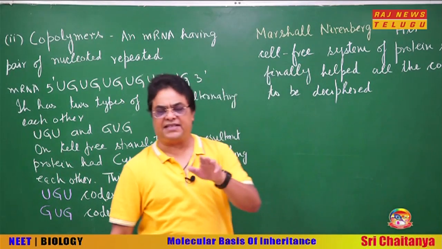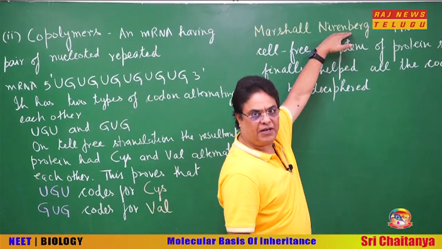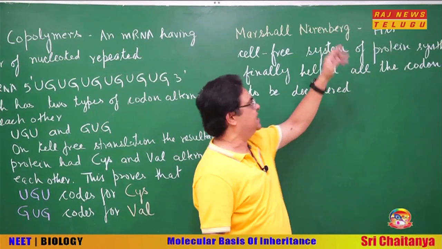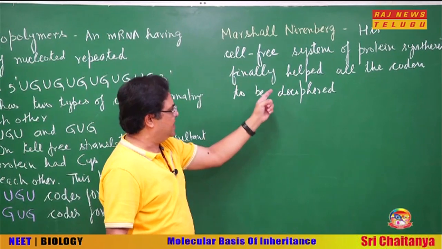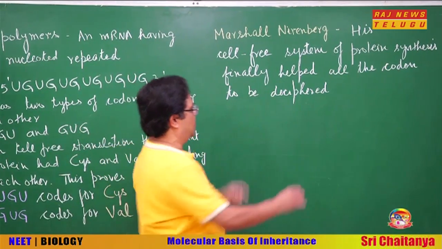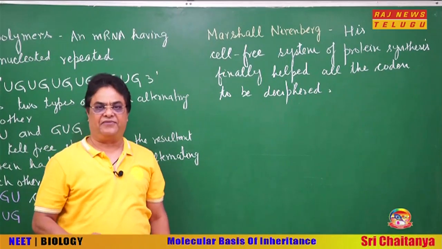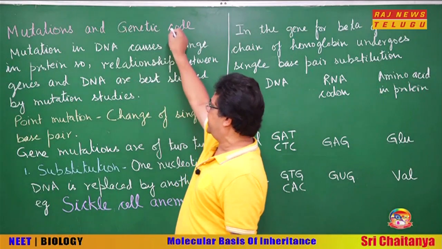Now, all this cell-free system work was done by Marshall Nirenberg. Okay. So, he was very instrumental in deciphering the genetic code. His cell-free system of protein synthesis finally helped all the codons to be deciphered. So, this is all regarding deciphering of the genetic code. Next thing is mutations and genetic code.